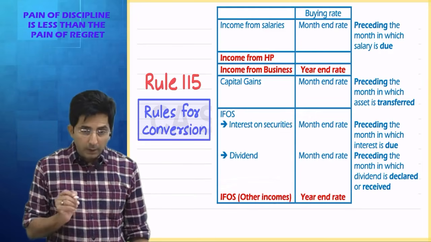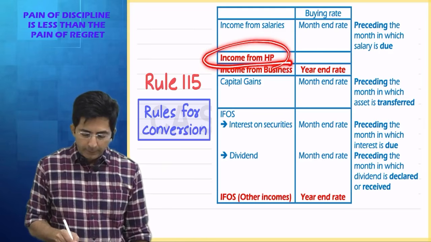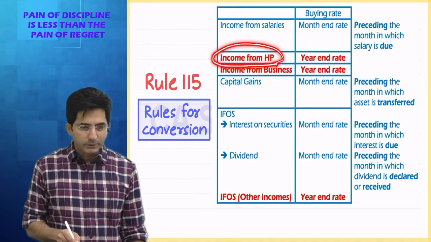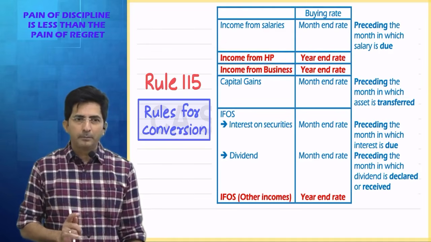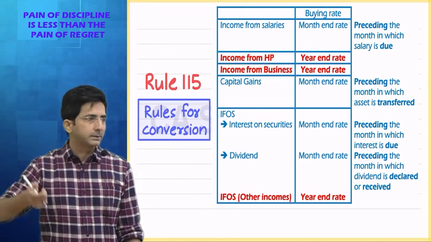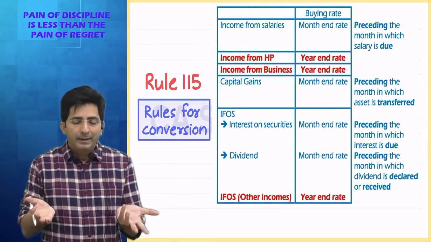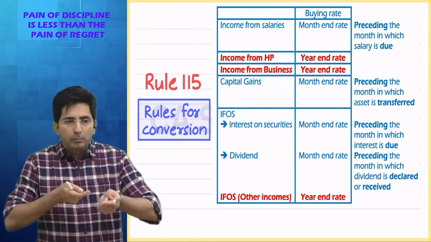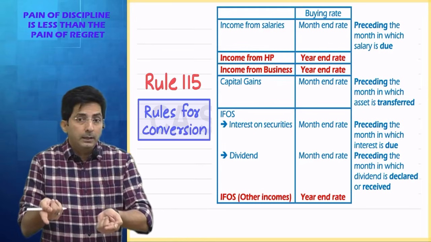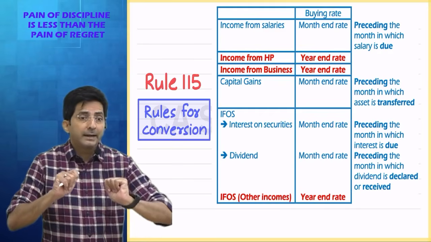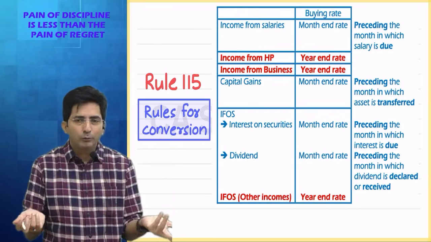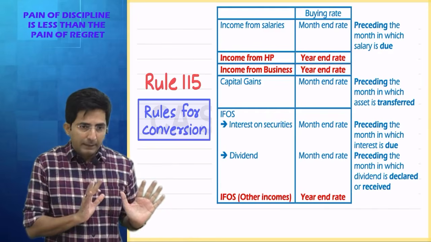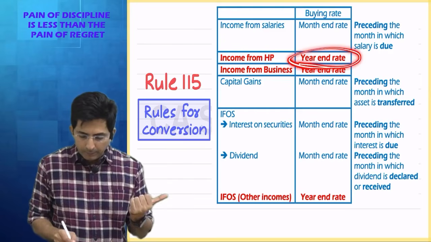You know one weird thing in the law, even for house property income, they have said year-end rate. This is a little bit illogical because generally house property income accrues from month to month basis. House property income is rental, and rent income is an income which arises from month to month. So logically, it should have been month-end rate. But let's not argue, we cannot change the law. But this is little bit weird. Everything else looks convincing, but this is little weird.